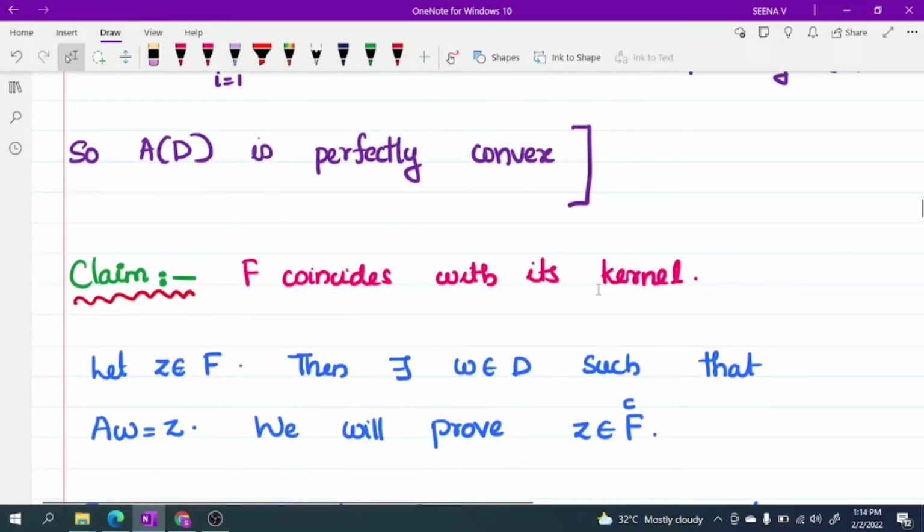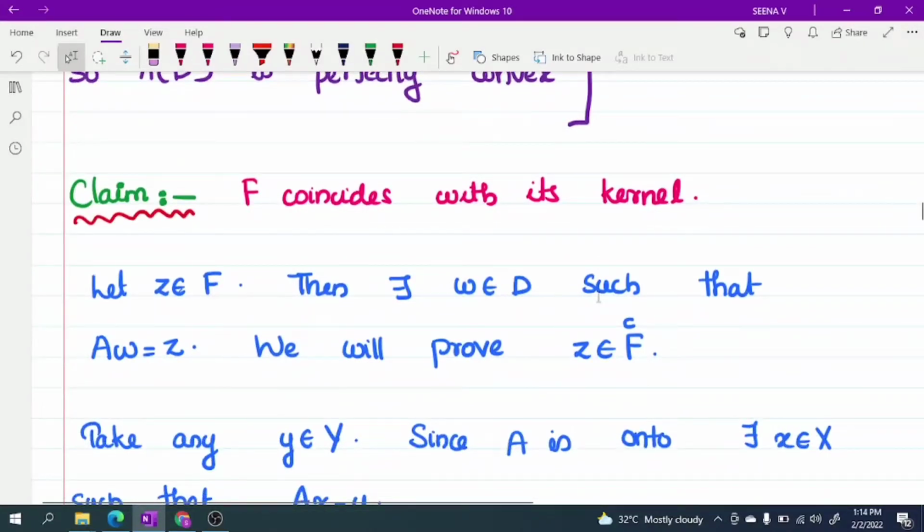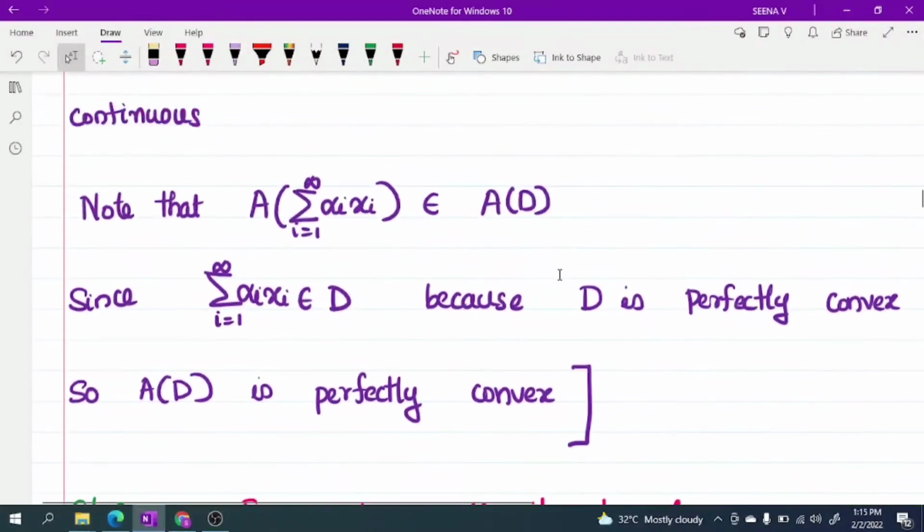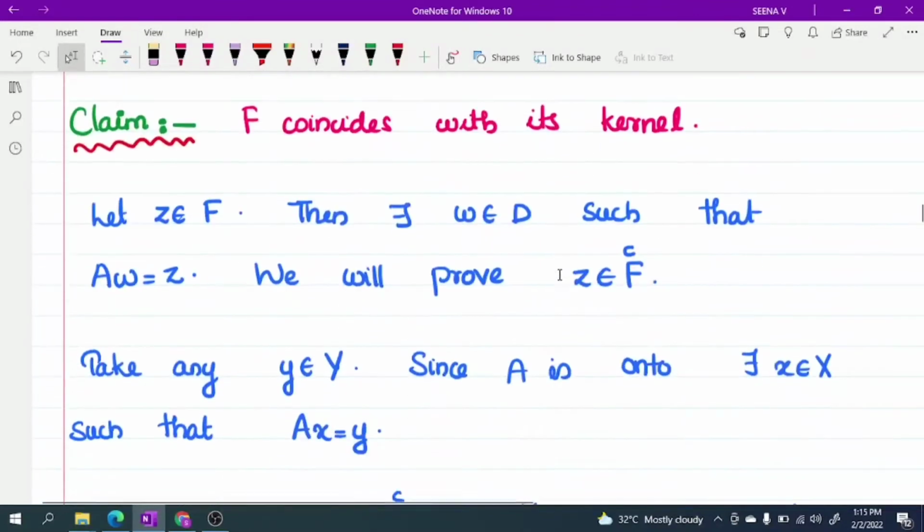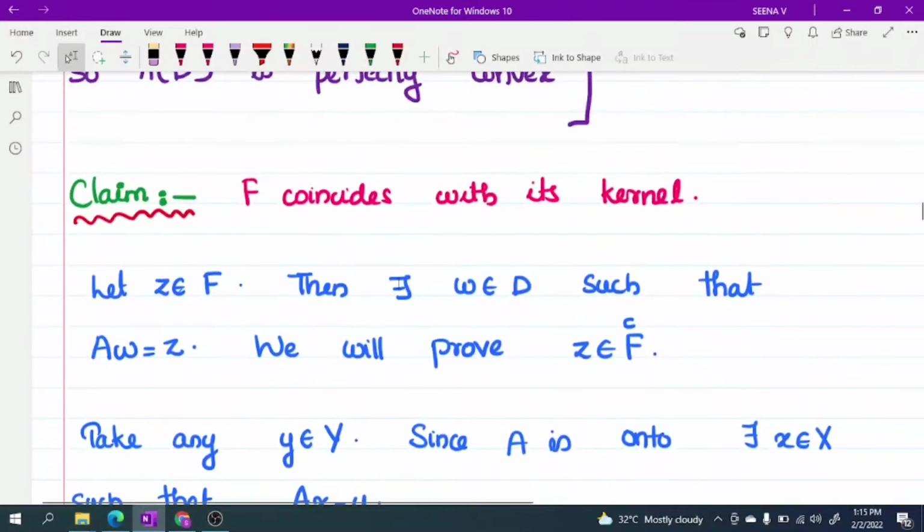Now we are claiming that F coincides with its kernel. What is F? F is A of D. Okay. Now, just look. Let us set